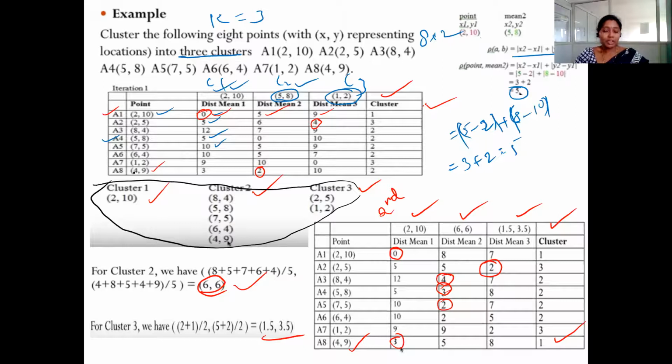So this process is repeated until the generated clusters are constant. Until there is no change in the generated clusters, or no change in the obtained mean, we can repeat the process. So this is the way of k-means in which we can generate the clusters.